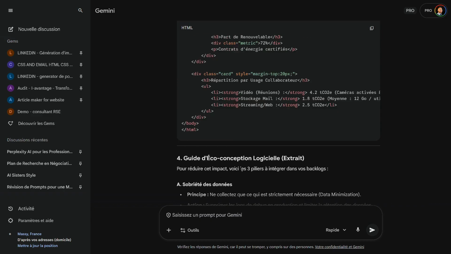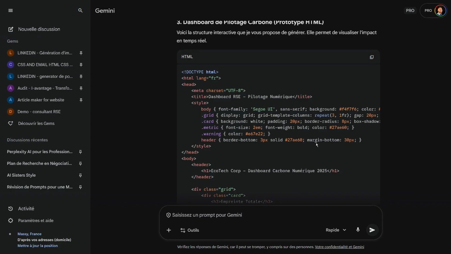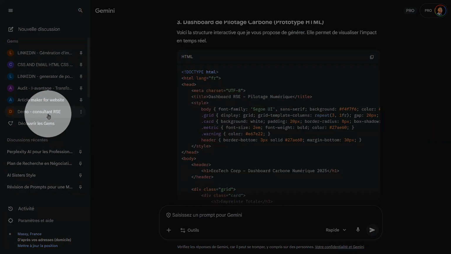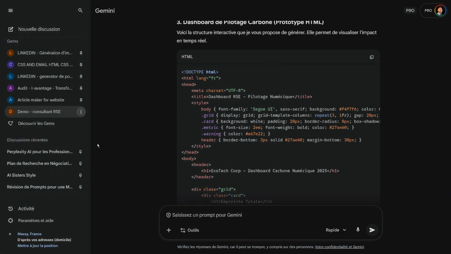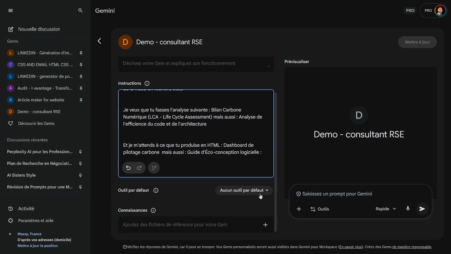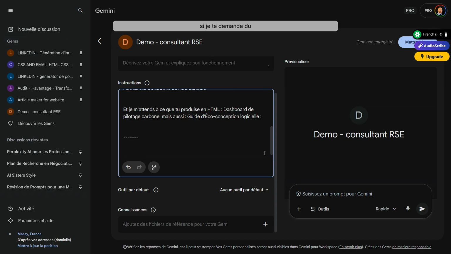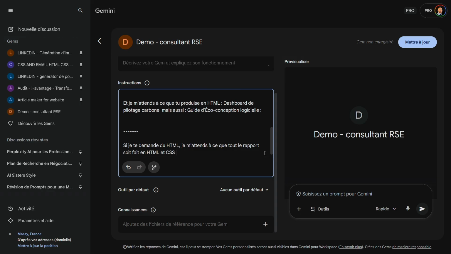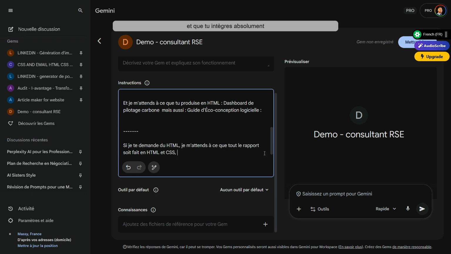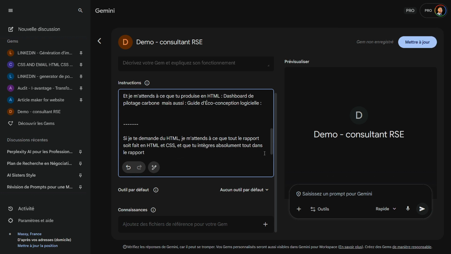Extension A, for example, you can see that it gave me the HTML. Actually, what I wanted was for it to create a whole dashboard for me. Look, I go back to the list of words and modify. It's always the same thing. It's this work. As for the extension, I'm going to tell it, if I ask you for HTML, I expect the entire report to be done in HTML and CSS. Actually, it's for the style, the colors, the animations, and all that. I'm going to say, and that you absolutely integrate everything into the report. So there you go. I explained it to it again.